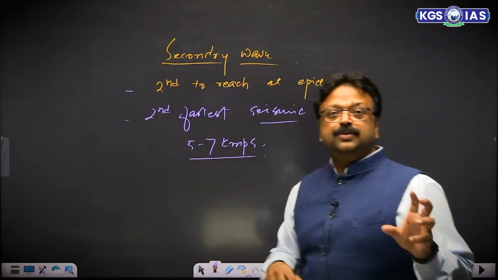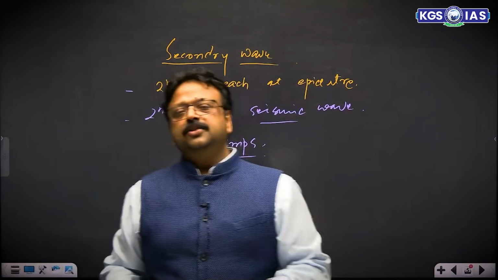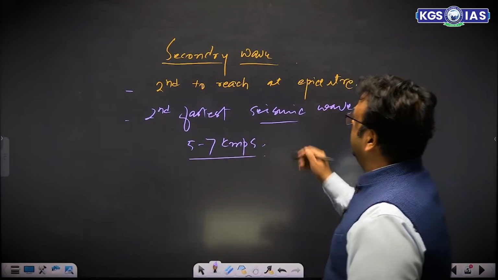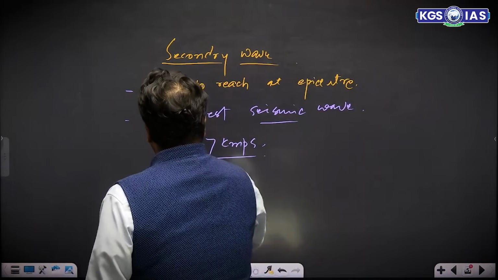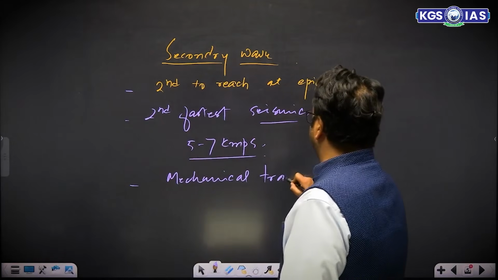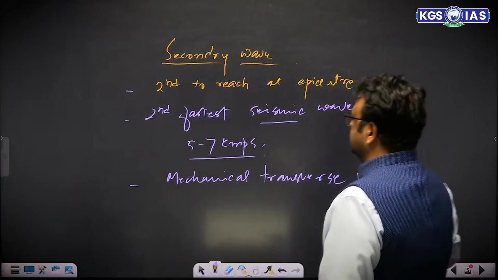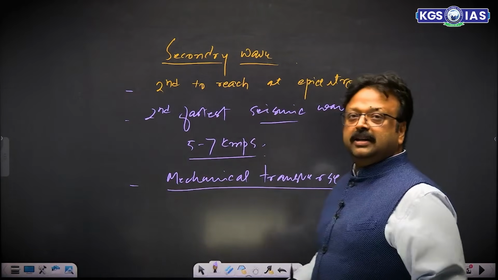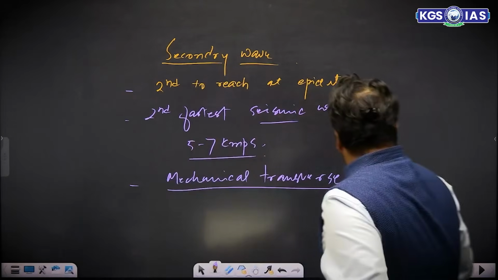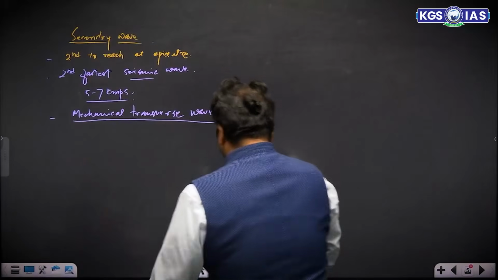And what about surface waves? Surface waves are the slowest seismic waves, and the speed is 3.5 kilometer per second. Secondary waves are mechanical transverse waves. In this case, medium particles oscillate perpendicular to the direction of wave propagation.